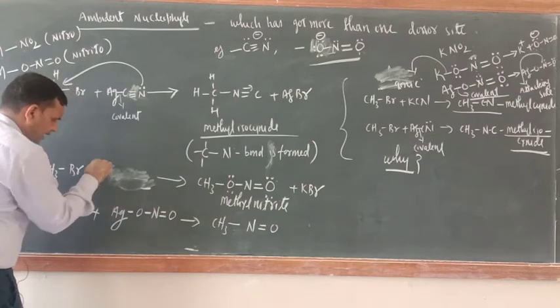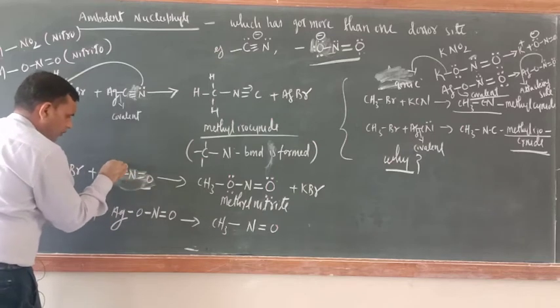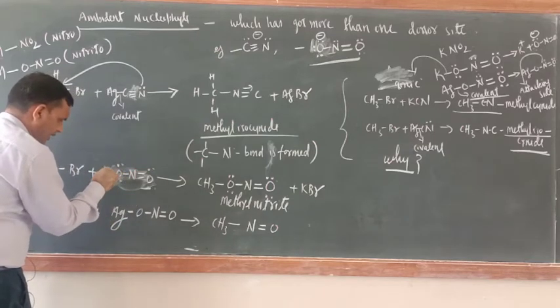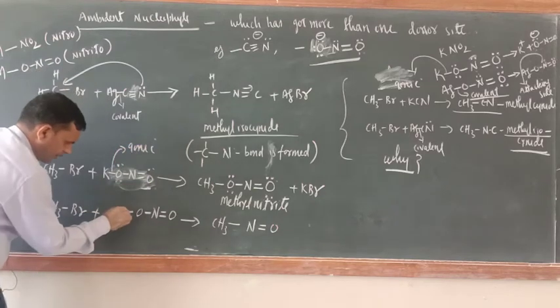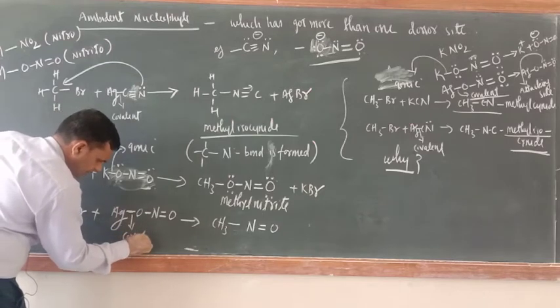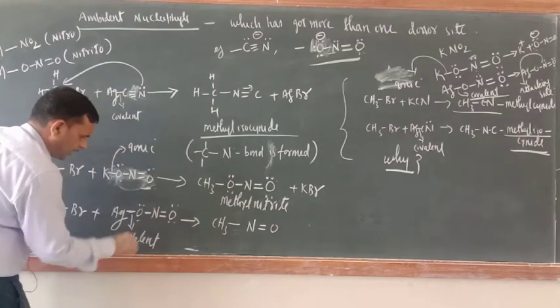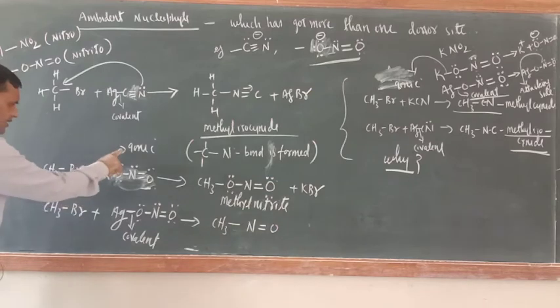Just see, K-O-N double bond O, lone pair of electrons here. So this bond is ionic bond. Okay. Now here this is covalent bond. This is covalent bond. Okay.